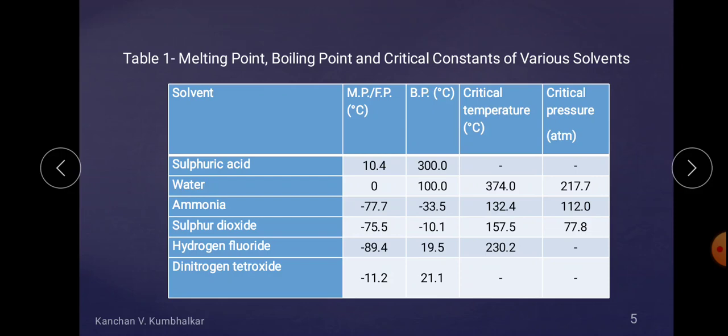So this is the identification on the basis of some characterization, that is melting point, boiling point and critical constant. Because of the above values, while water exists as a liquid at ordinary temperature and pressure, ammonia and sulfur dioxide act as gases under this condition. So these gases therefore act as solvent at a low temperature only. They cannot be used as a solvent at normal room temperature.